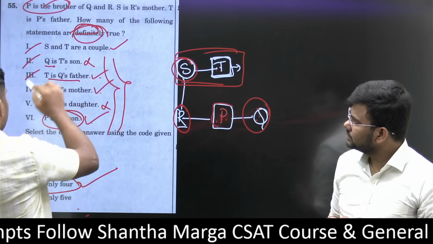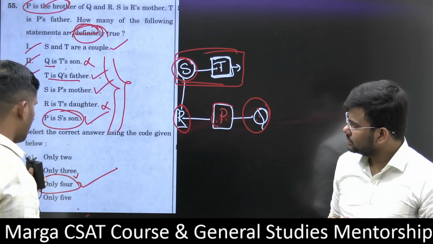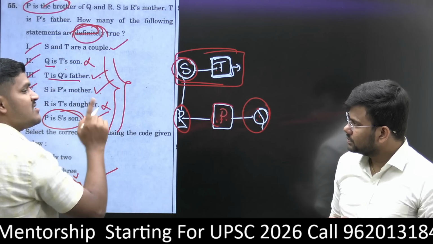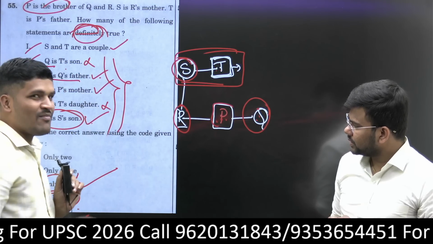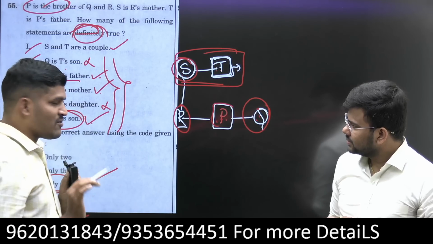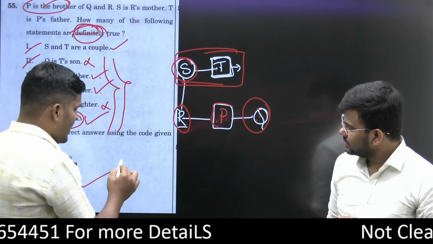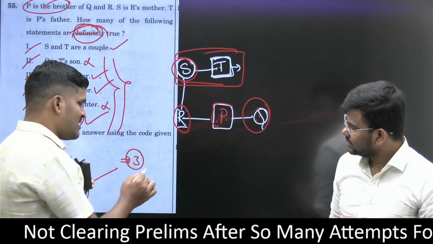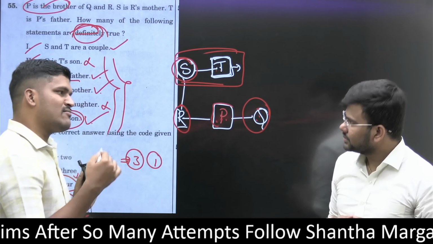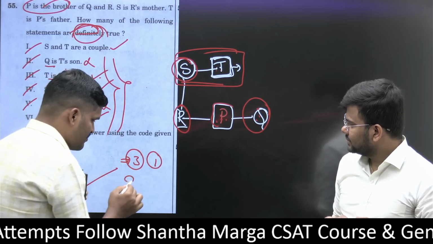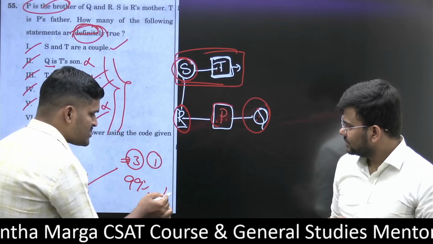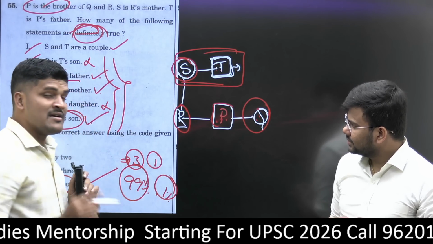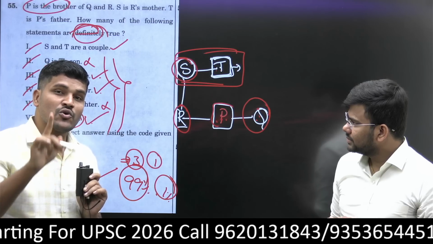See here, there are 1, 2, 3, 4, 5, 6 statements. Definitely it is an indication that one statement is wrong. This is the shortcut rule: anything more than three statements, 99% one statement is wrong. Sir, what about 1%? Don't bother about 1%. First focus on 99%. These ifs and buts are going to ruin your future.